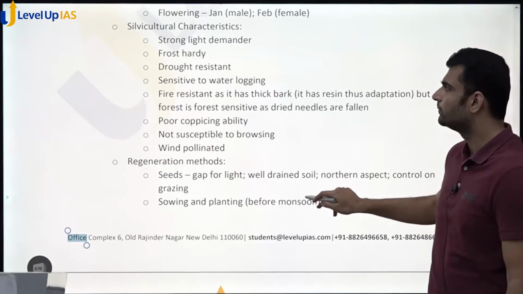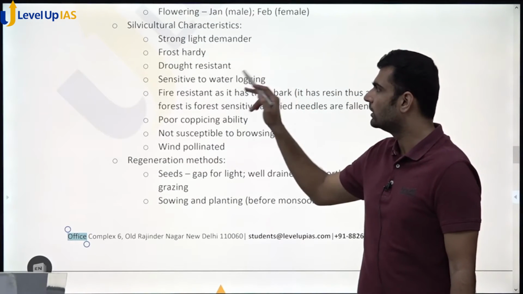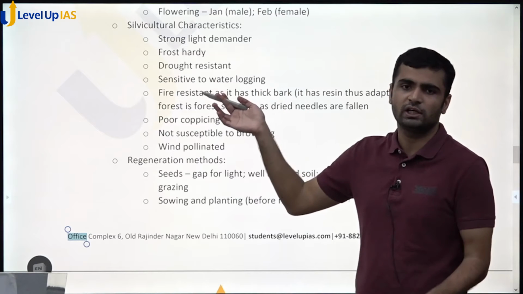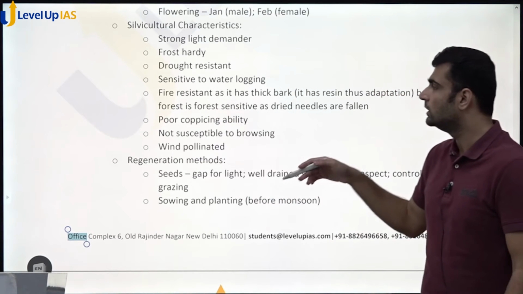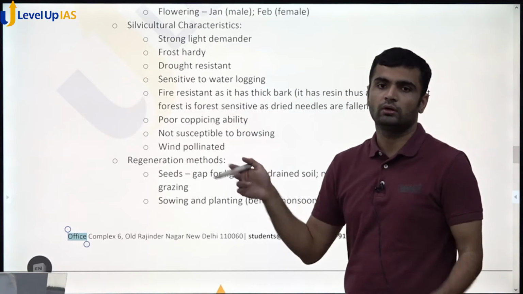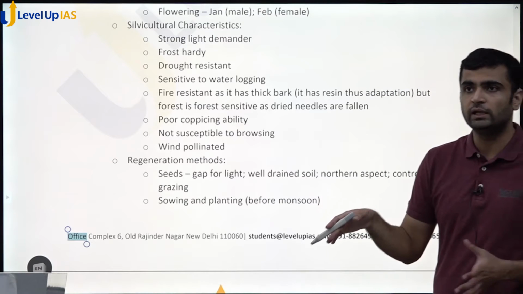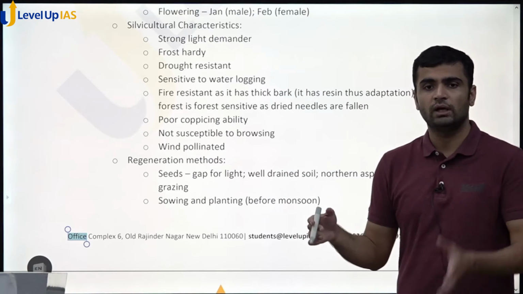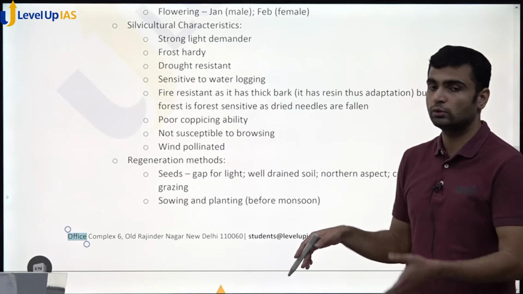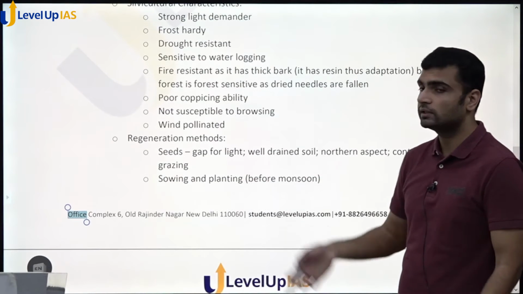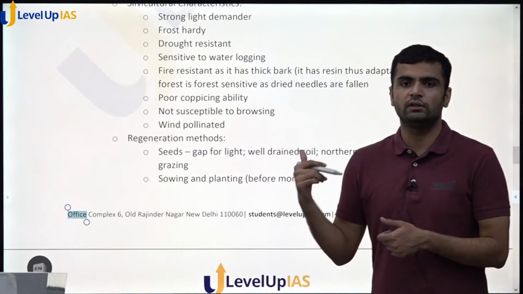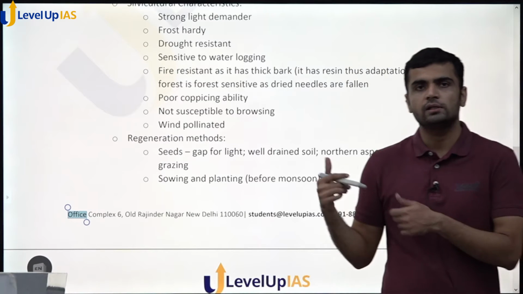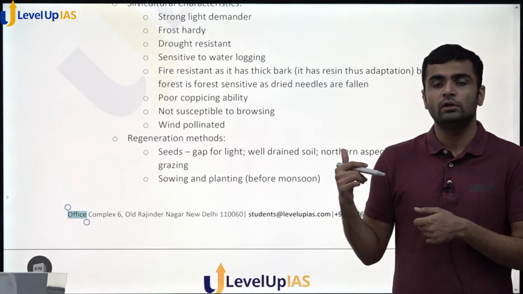Silviculture characteristics. Light demander, frost hardy, drought resistant. It has to be frost hardy because it is in the Himalayan region. Sensitive to waterlogging, of course, because it is mainly found in the Himalayan mountain ranges, on the slopes. Fire resistant, as it has thick bark. Because this has a lot of resin, it has to adapt itself to fire sensitiveness.